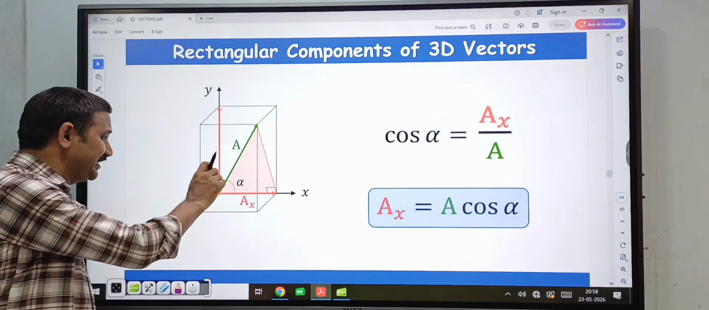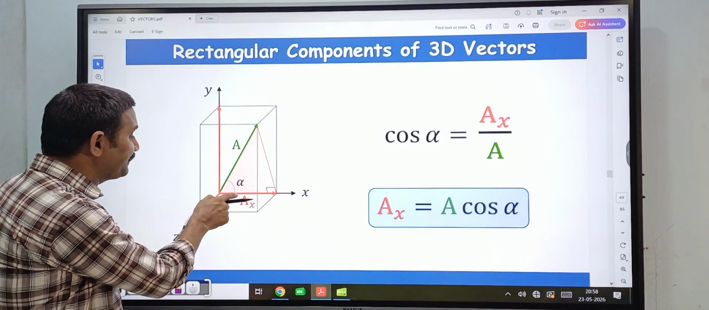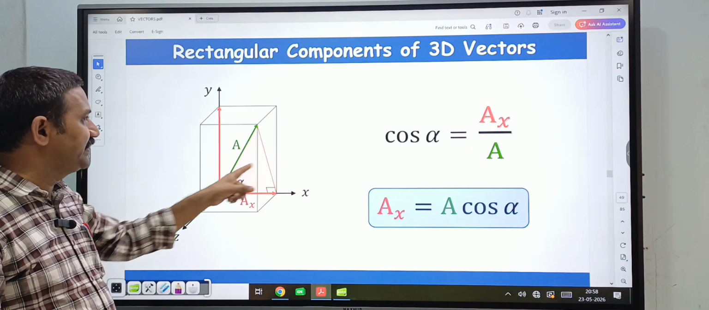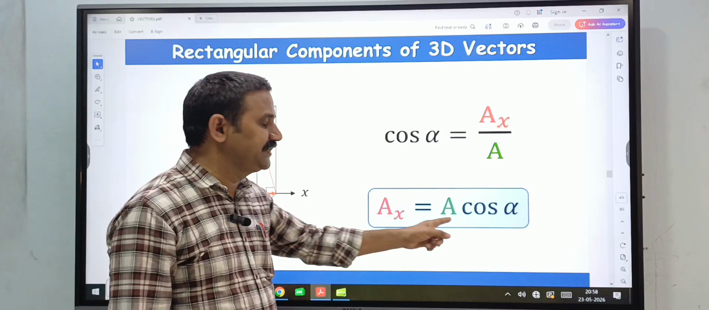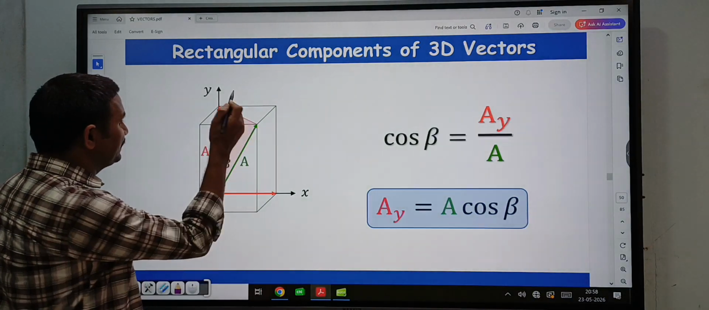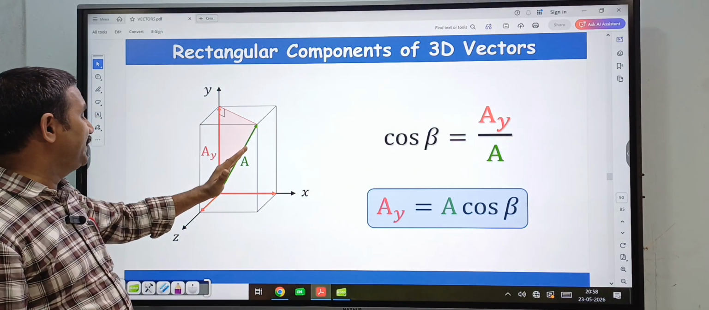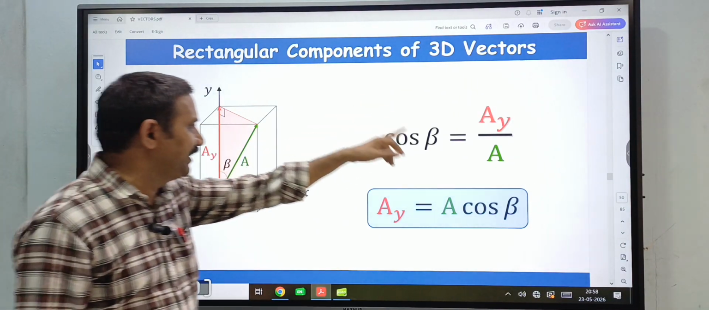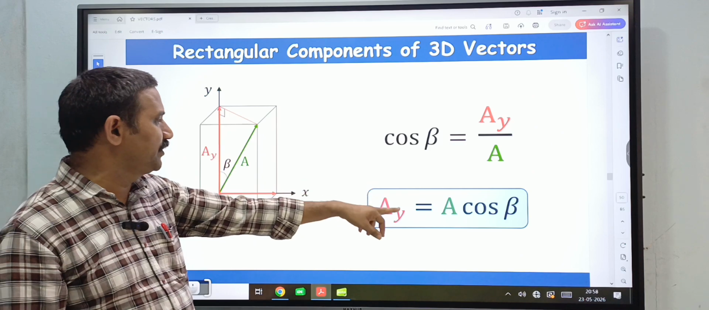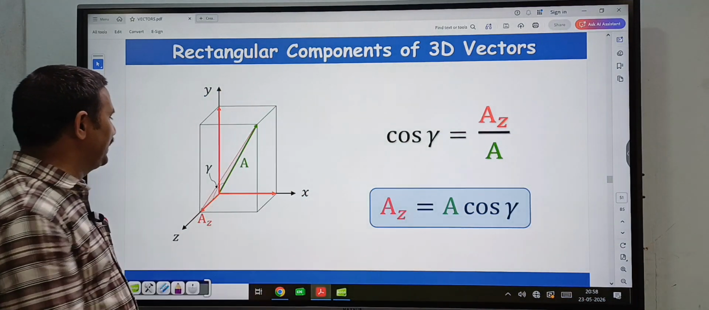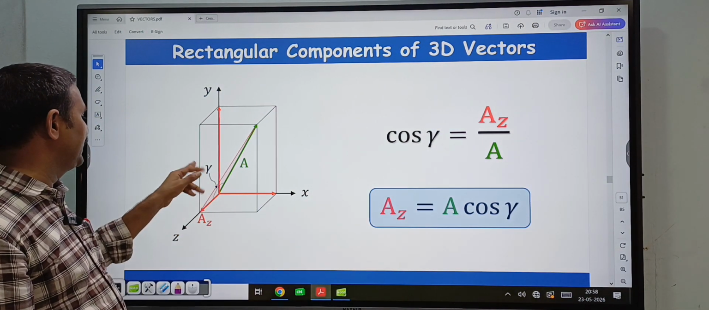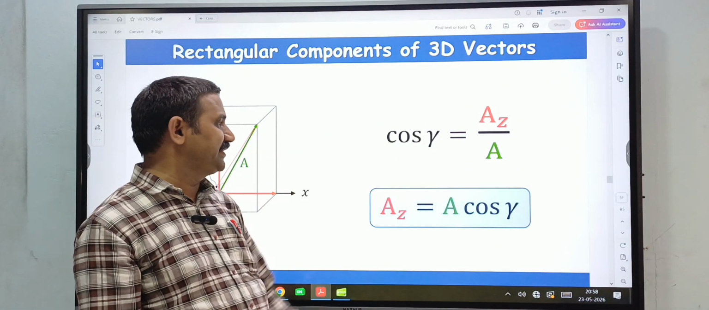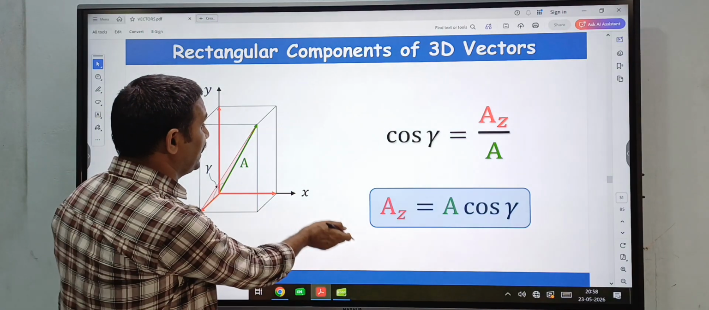That A bar vector makes an angle alpha with x-axis in this case. So how to write cos alpha? AX divided by A. So AX is equal to A cos alpha. And similarly, this A bar vector makes an angle beta with y-axis. That is cos beta is equal to AY by A. That is AY is equal to A cos beta. And similarly, that A bar vector makes an angle gamma with the z-axis. That is cos gamma is equal to AZ by A. So AZ is equal to A cos gamma.